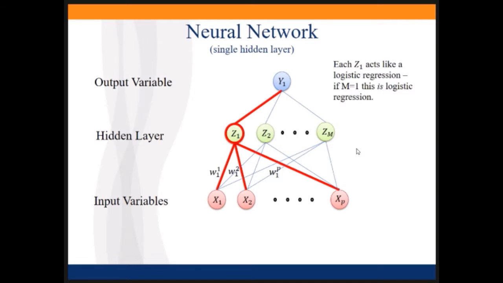If we look at just one node in the hidden layer, what we're doing is we're taking each input variable, multiplying it by a weight, and then we're taking the sum of those, and that's what's going into that node. Then the thing that comes out of that node is the logistic regression formula, the sigmoid function, applied to the stuff going into it, and that's what gets transferred on up to y1. And so when we think about neural networks, if we just look at one node, it's exactly logistic regression. So a neural network with just one node, that's logistic regression.